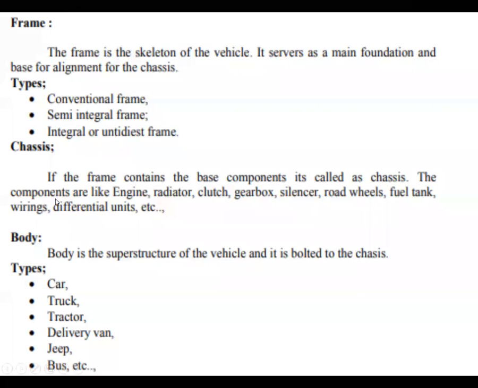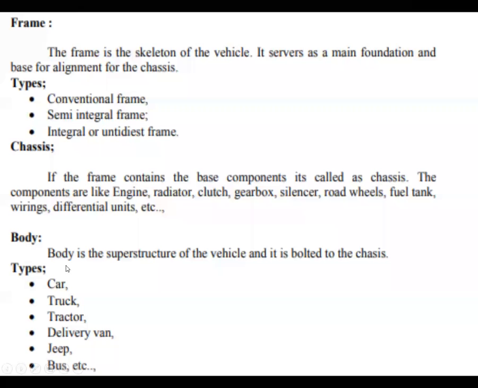Next, come to the chassis. The chassis is also one important component in an automobile. If the frame contains the basic components, it is called a chassis. The components are the engine, radiator, clutch, gearbox, silencer, road wheels, which are nothing but front tires and back tires, and the fuel tank. So all components are fitted over the chassis, right? On the chassis, there is a frame.